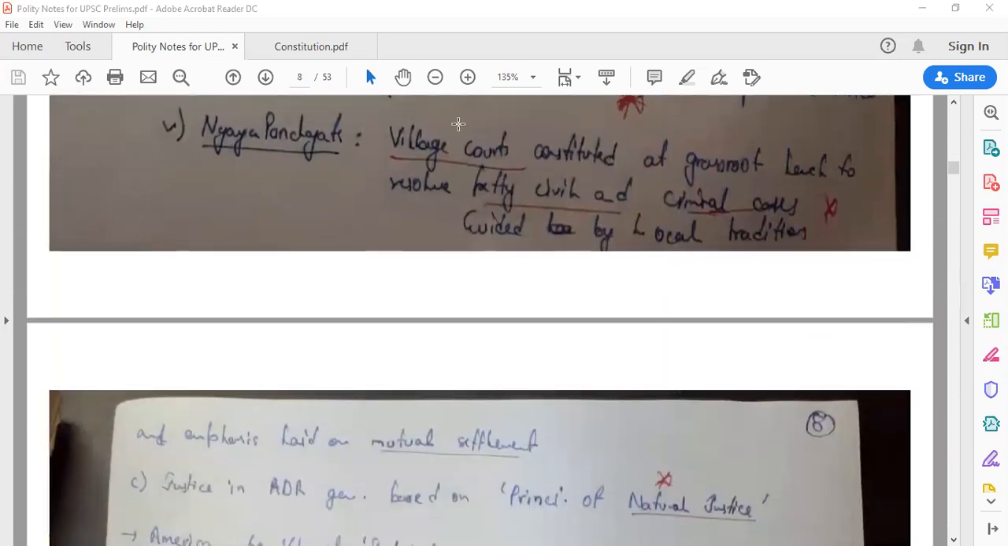So Nyaya Panchayats are village courts. They are village courts constituted at grassroots level.